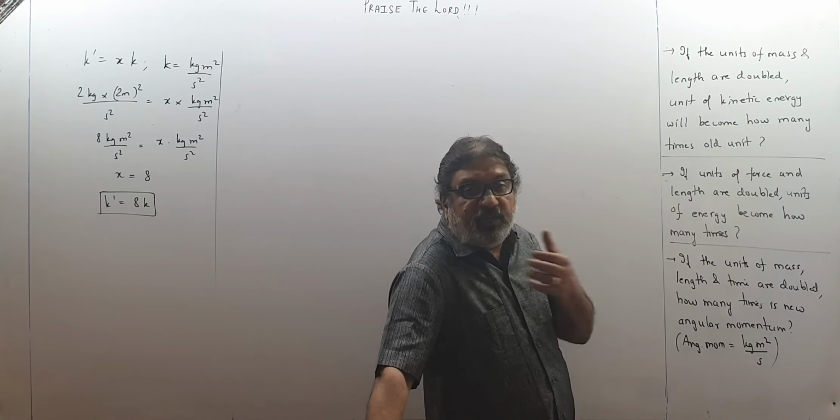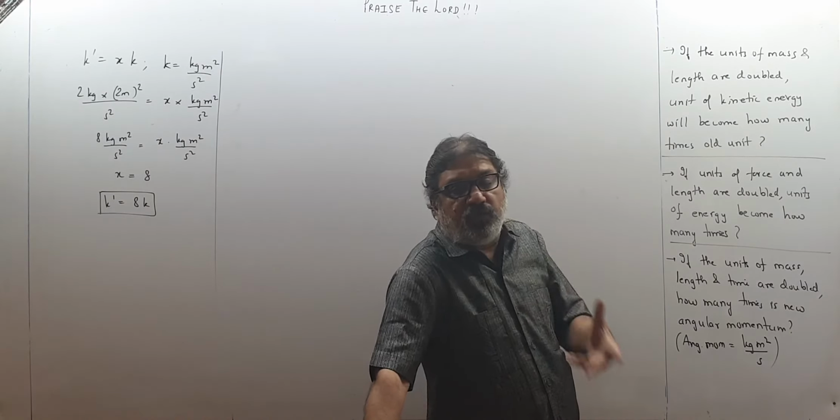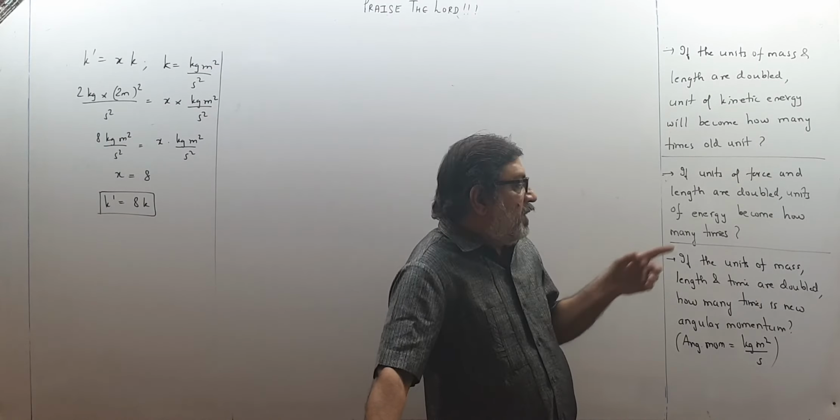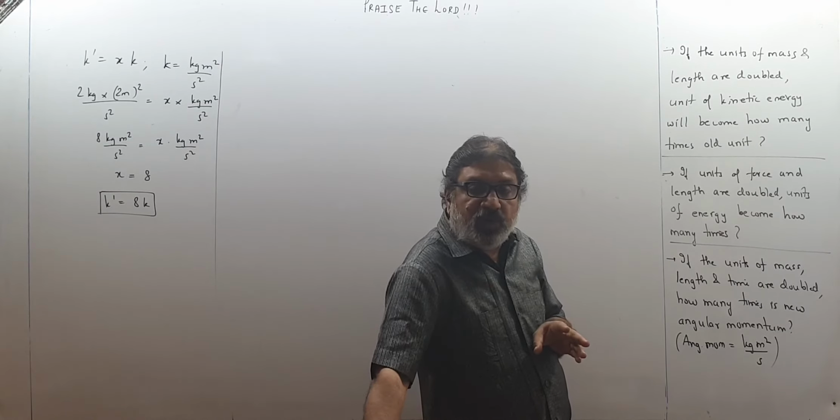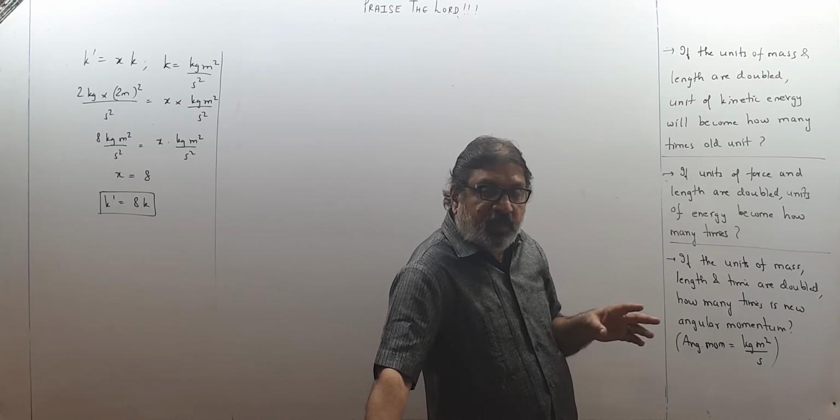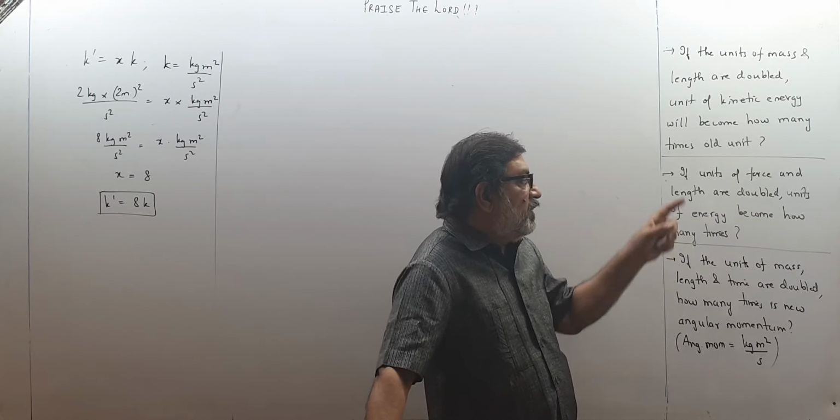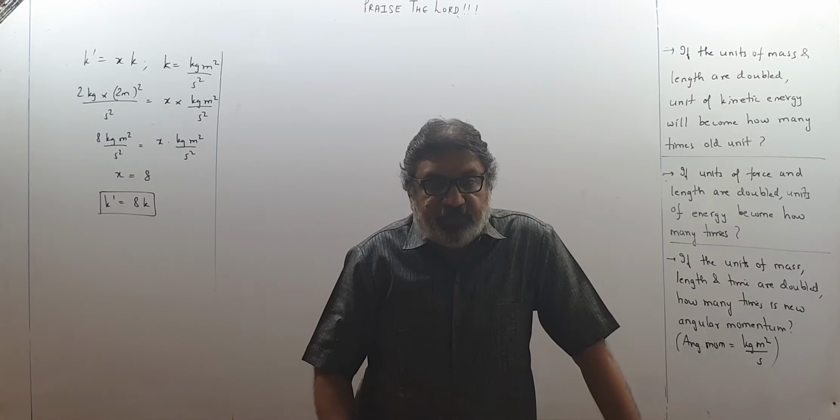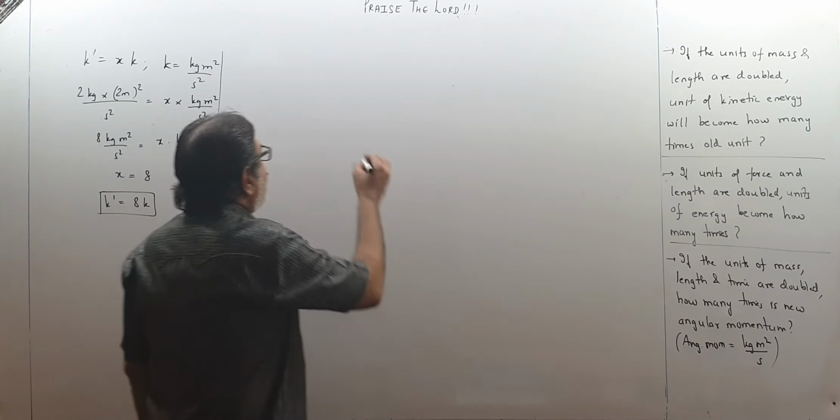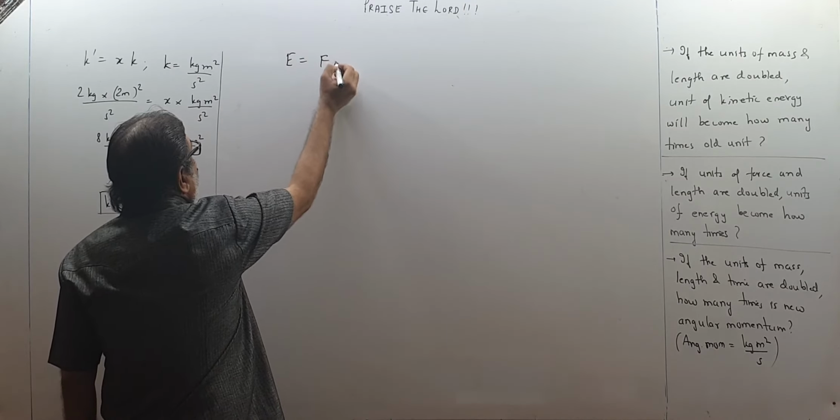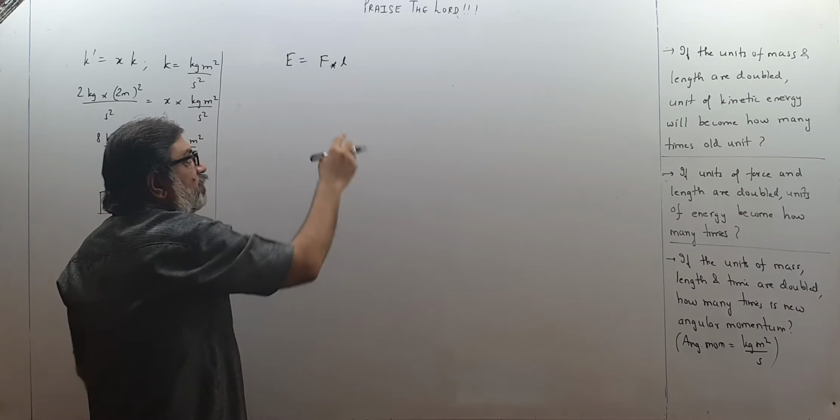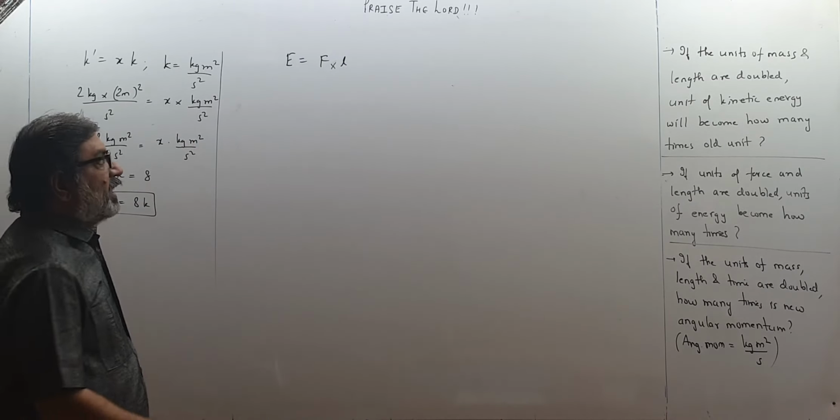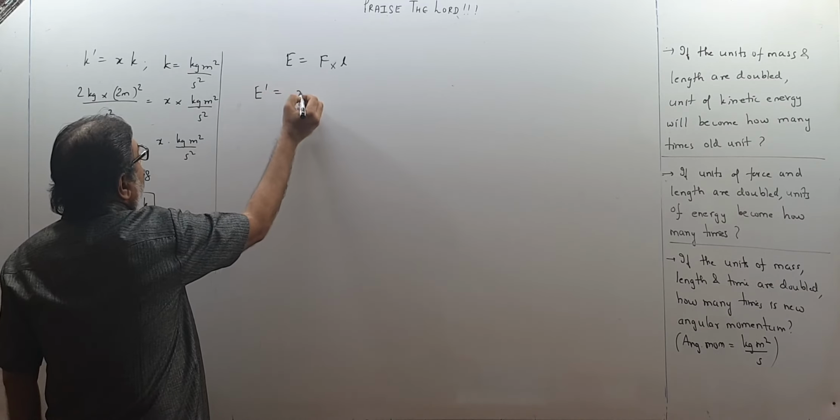Now force and length are changing, so try to express energy in terms of force and length. So now you will have to use your brains in these type of sums. Energy is asked how much it will become as compared to the old one. But here mass, length and time are not changing, force and length are changing. So try to express energy in terms of force and length. We already know that energy is force into length. Force into displacement is work done, and that is equal to energy. So E is force into length, we know that. Now E dash becomes xE.